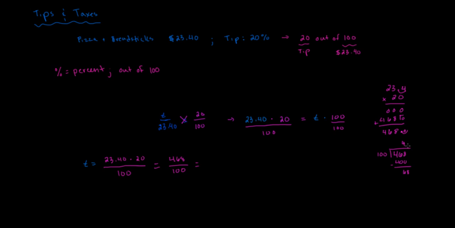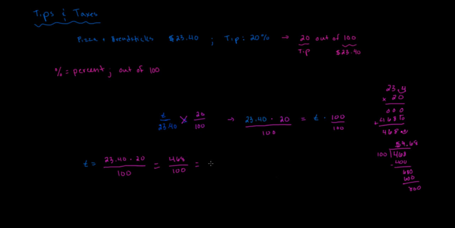And then we'd have to add our decimal point, and then eventually we would start adding zeros here. We can go in there 6 times, so we get 4.6. And then we have 80 left, and then we'll do that same thing one more time, drop down a 0, and then we get 468. So we know that if we divide 468 by 100, we're going to get $4.68.